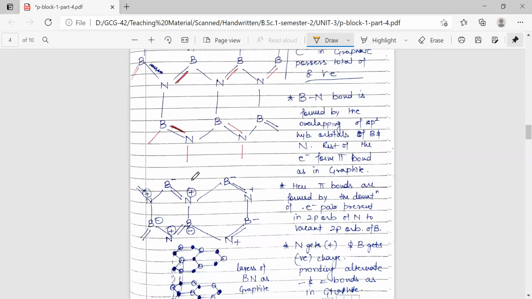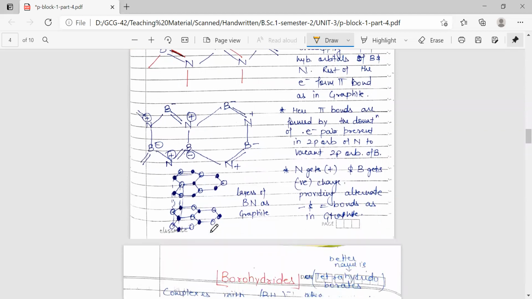Here we have shown the formal charges after the formation of the dative bond: the formal charge on boron is negative and on nitrogen is positive. Also, it has a layered structure, very much similar to graphite. So this is the first layer and this is the second layer. In the case of graphite, all the atoms are carbon, so there is nothing to be kept in mind while drawing the layers.